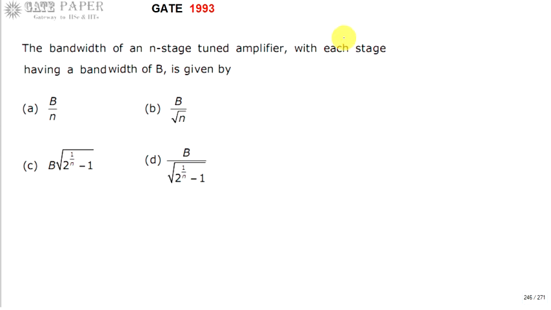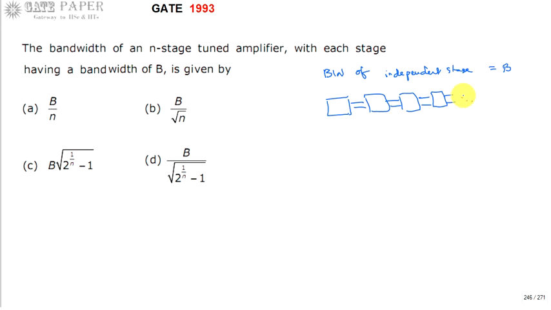So look at this. Bandwidth of an independent stage, that is an isolated stage, is given as B. And if such stages, n numbers, are cascaded, then it is called an n-stage tuned amplifier. An n-stage tuned amplifier is nothing but cascading such stages, n numbers, connecting one after the other in this way. So this is the cascading of n number of stages, 1, 2, 3, 4,